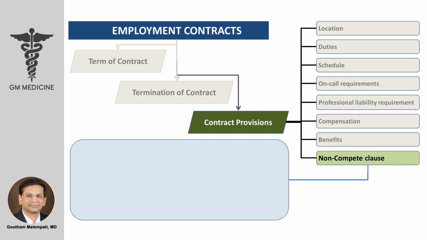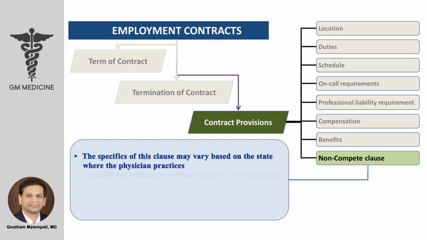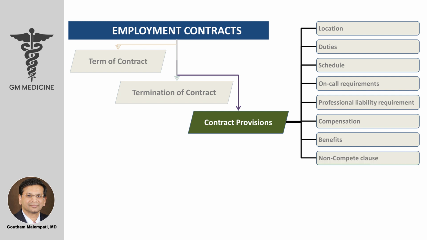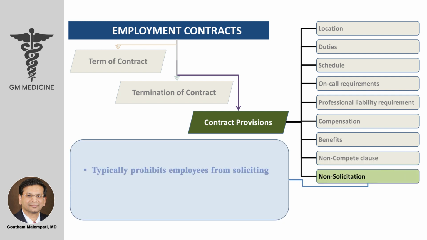Next is the non-compete clause or the restrictive covenant. The specifics of this clause may vary based on the state where the physician practices. Typically, the restrictive covenant has got two components. One is the time duration, which is normally 1 to 2 years post-employment, and other one is the geographic radius. Next provision is non-solicitation. Typically prohibits employees from soliciting former partners and colleagues.